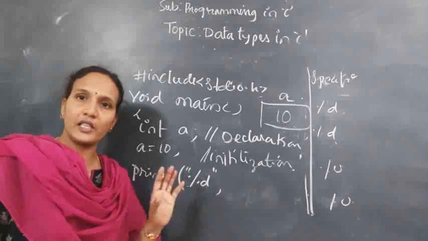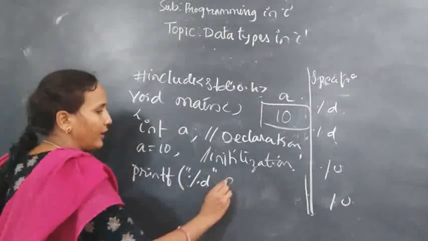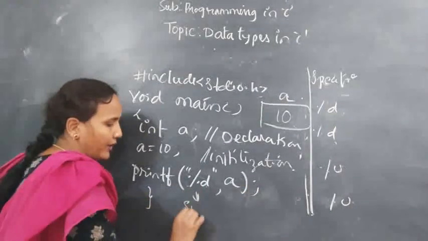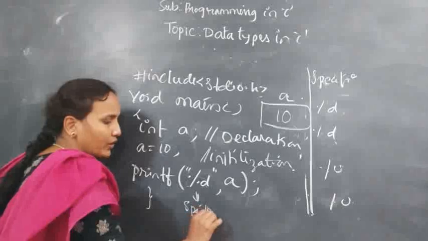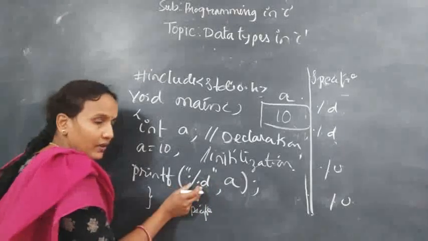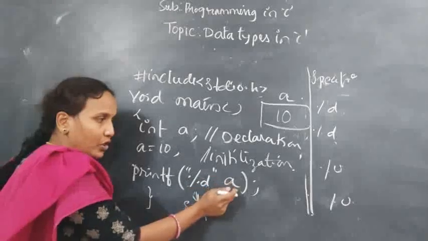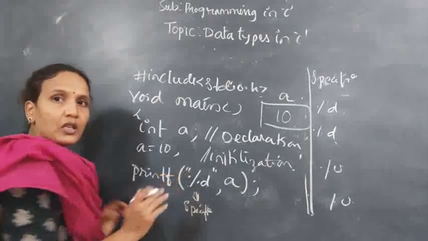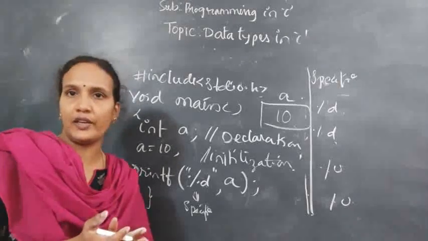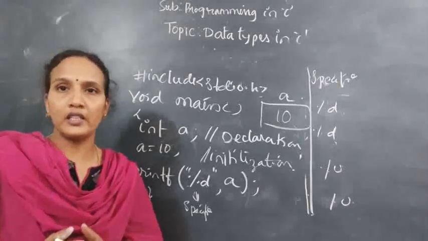What does it mean? It is a specifier. Next, this is your program. This is called a specifier. In the output statement, we should use this. And here, if you have one %d, one format specifier, one variable should be there. Clear? So this is a simple program to initialize an integer variable and to print an integer variable on the terminal.